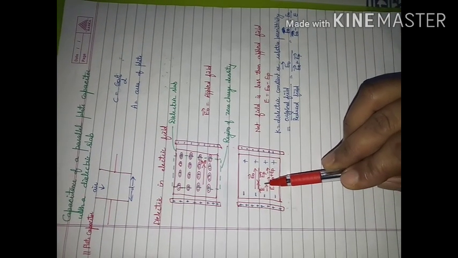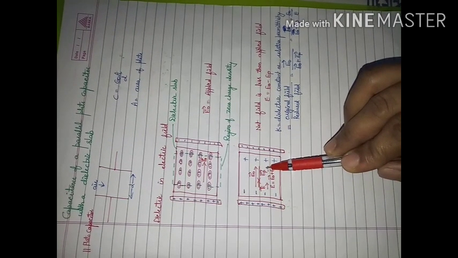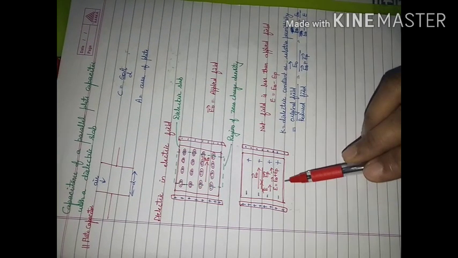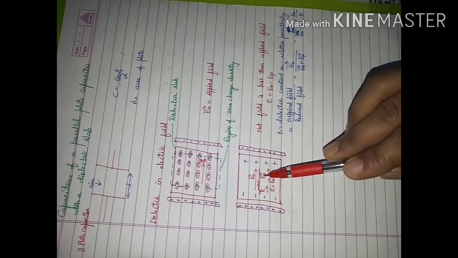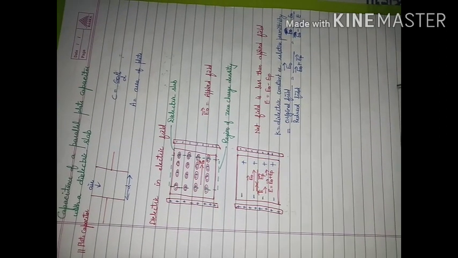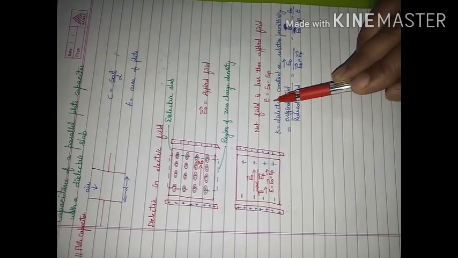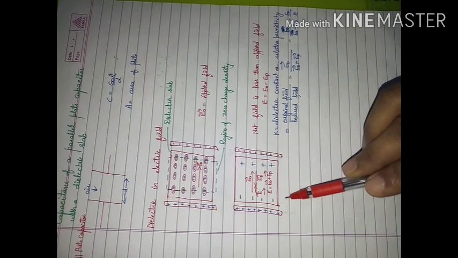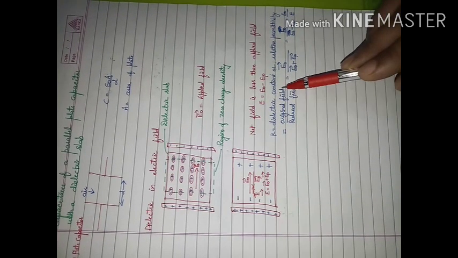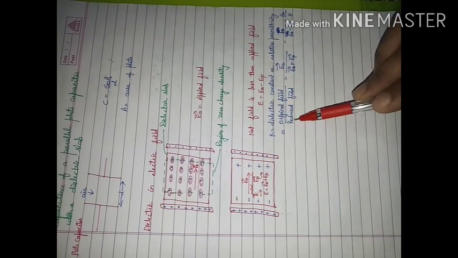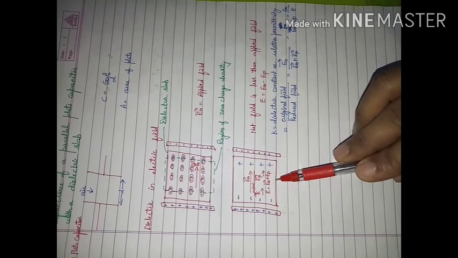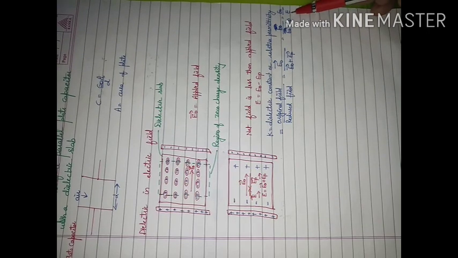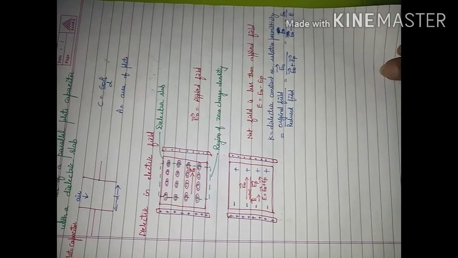So E will be equal to E naught minus EP, if we are going to consider magnitude. The net field inside the dielectric will not be 0, but it will be less than the value of the applied field. And this we have written here, E is equal to E naught minus EP. And the dielectric constant for this dielectric substance will be the ratio of the original field to the reduced value or net value of field inside the dielectric. So K will be equal to the applied field E naught divided by E, that is the net value of field in case of the dielectric.